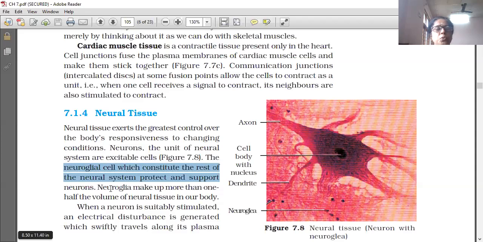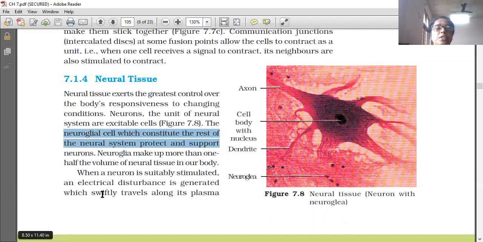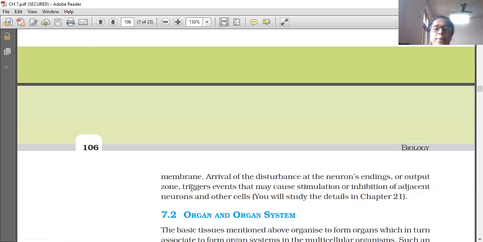When a neuron is suitably stimulated, an electrical disturbance is created which will travel along its plasma membrane. When a neuron is suitably stimulated by any stimulus like light, touch or heat, an electrical disturbance is generated which swiftly travels along its plasma membrane.